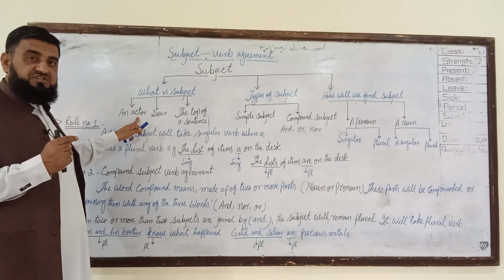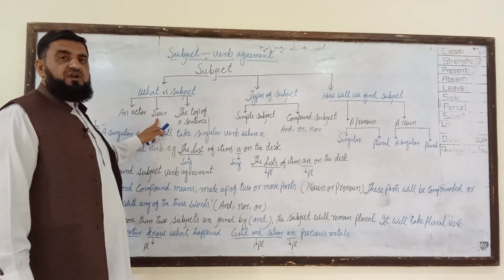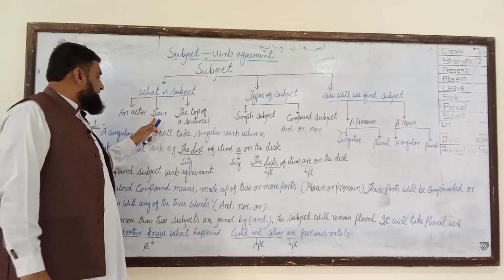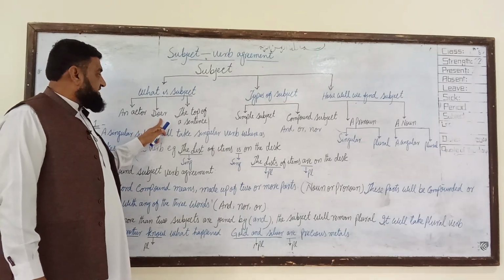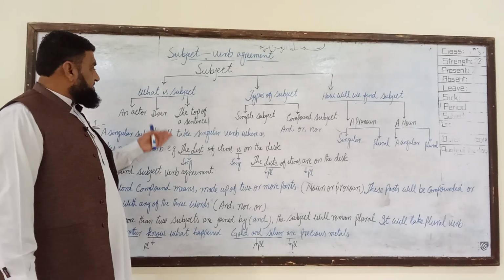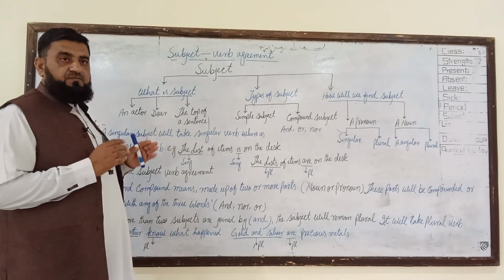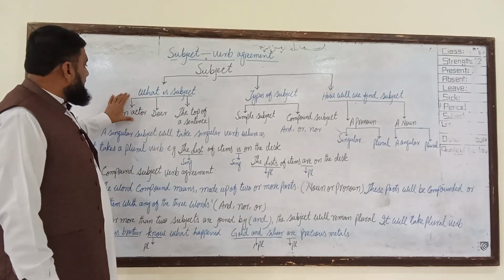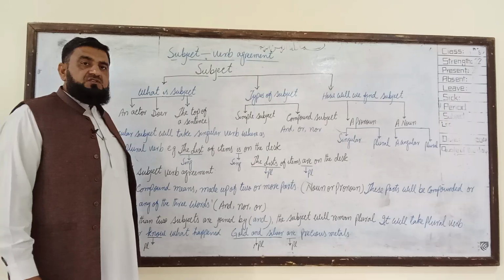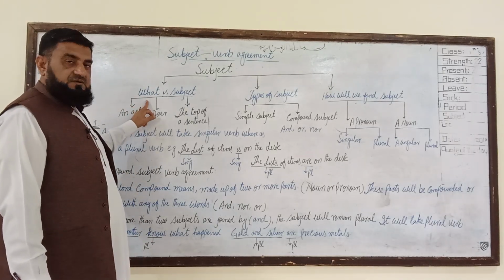So first recognition about subject. Second, subject will be a doer of an action. If there is some action within the sentence, subject will be the doer of that action. And third thing, it will be the top of a sentence. So subject will be at the top of a sentence. Subject will be the noun or pronoun. So thus we can say what is subject.